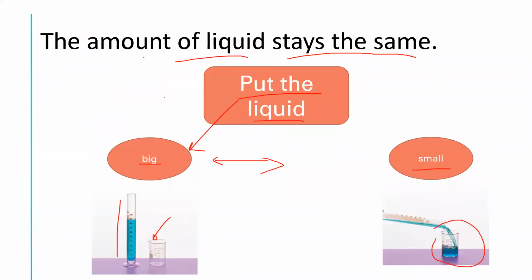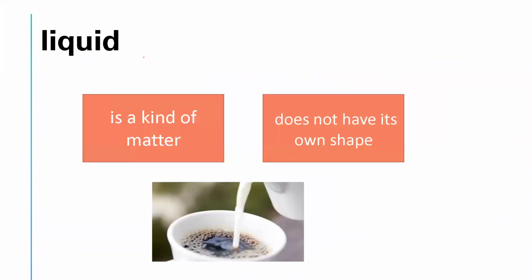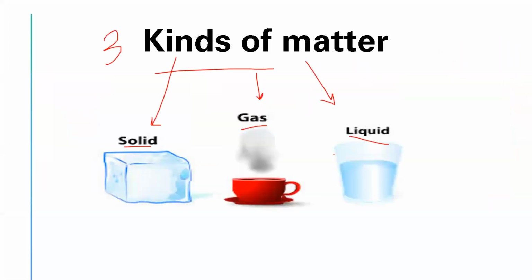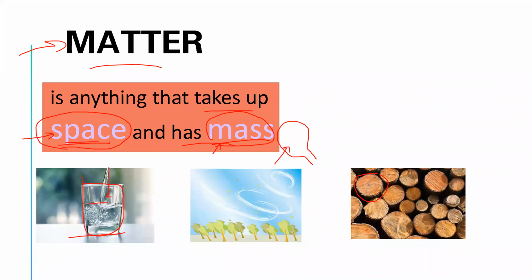Okay, so again, let's talk about liquid. Number one, liquid is a form of matter. Liquid is a kind of matter, like the solid, but they are different. How? Liquid doesn't have its own shape, but liquids have mass and take up space. So liquid is matter. All the matter has mass and takes up space.